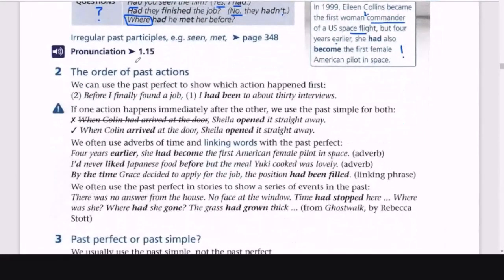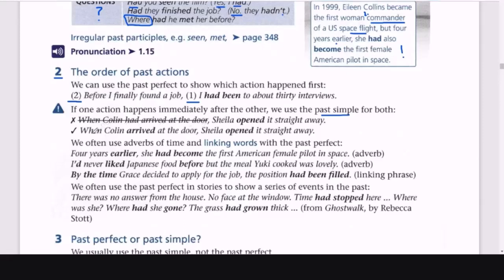What's more important is the use, when I use it. So, to order past actions, to say which action happened first and which action happened second. This is one of the contexts. If the actions happen immediately in sequence, both can be in the past simple because it's immediate, in chronological order.